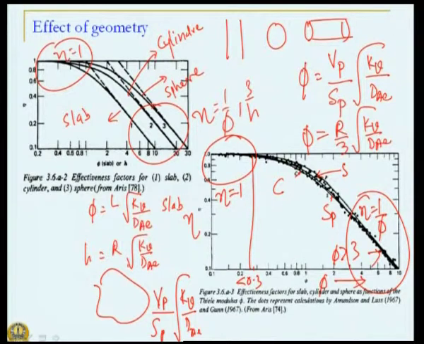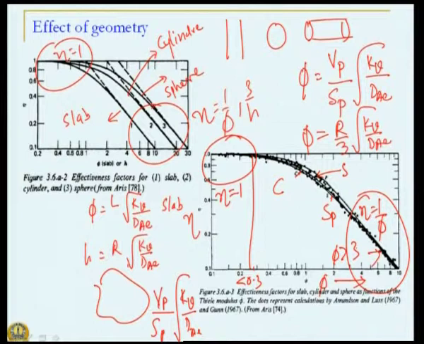Or in other words, we almost have some kind of a unique relationship between eta and phi, even though geometries are different, even though we have slab or sphere or cylinder or any irregular shape, the behavior in terms of eta and phi is the same.